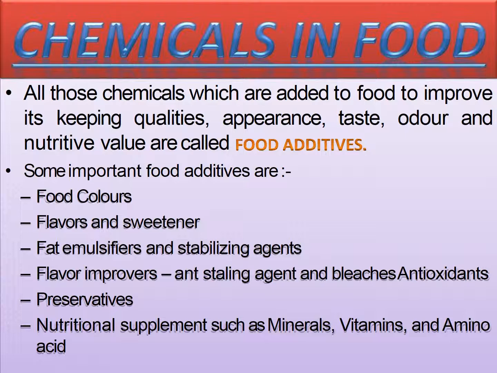Chemicals in food. All those chemicals which are added to food to improve its keeping qualities, appearance, taste, odor, and nutritive value are called food additives. Some important food additives are food colors, flavors and sweeteners, fat emulsifiers and stabilizing agents, flavor improvers, anti-caking agents and bleaches, antioxidants, preservatives, and nutritional supplements such as minerals, vitamins, and amino acids.